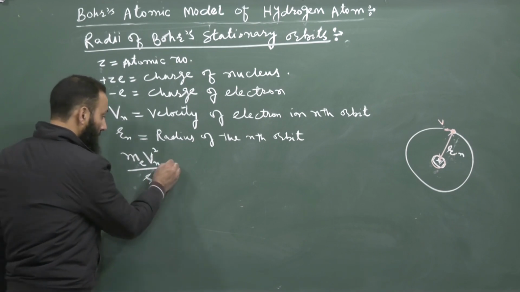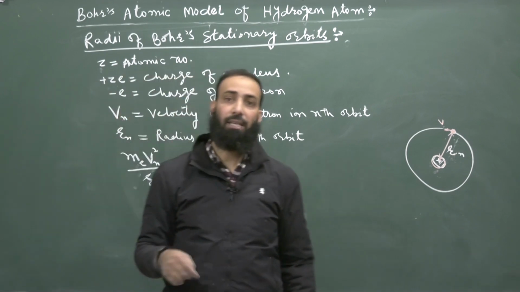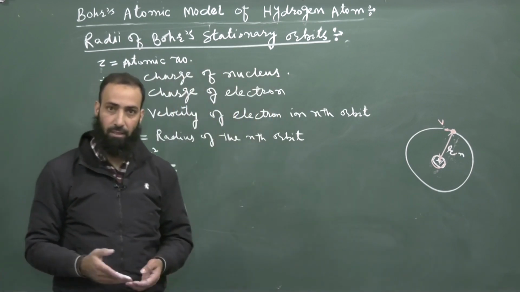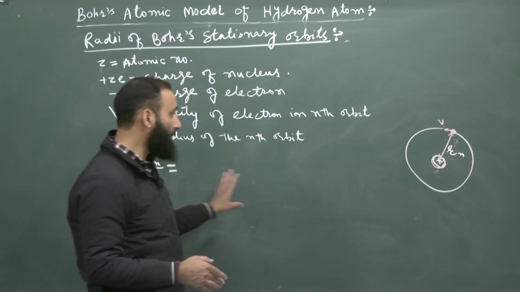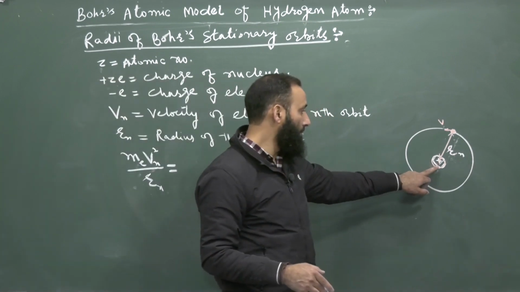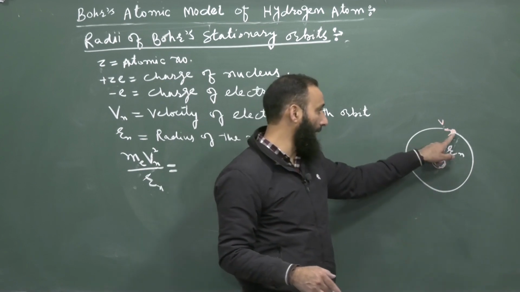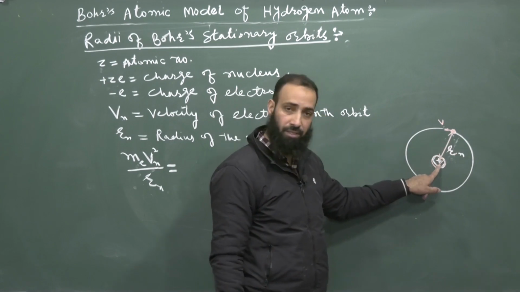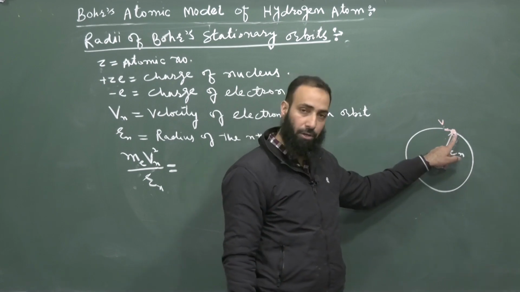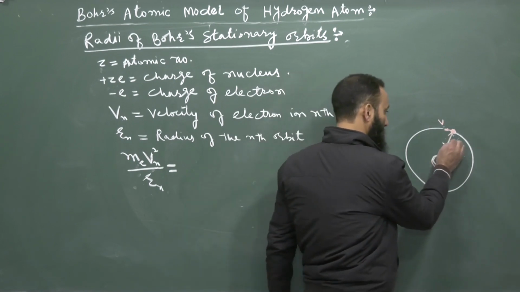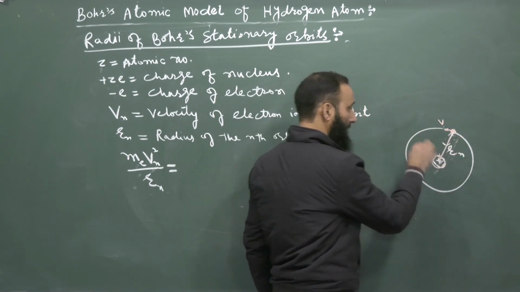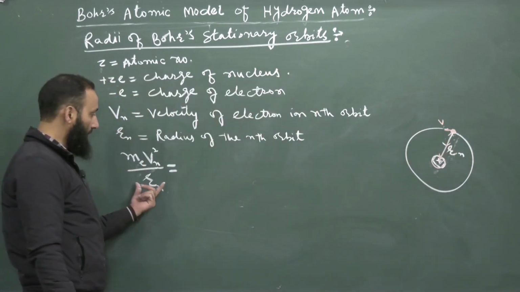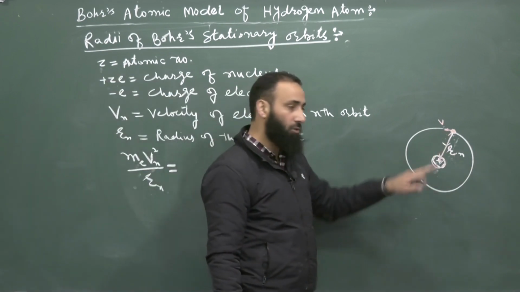And since centripetal force is a real force, and the origin of a real force is material, here the centripetal force is provided by the electrostatic interaction between the electron and the nucleus. Because the nucleus is positive and the electron is negative, the nucleus will attract it towards itself. So the centripetal force is being provided by the electrostatic force.